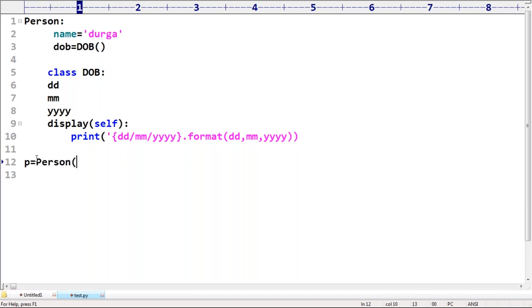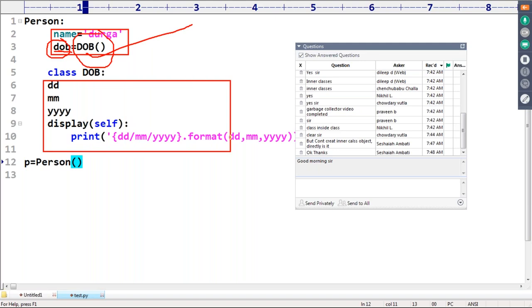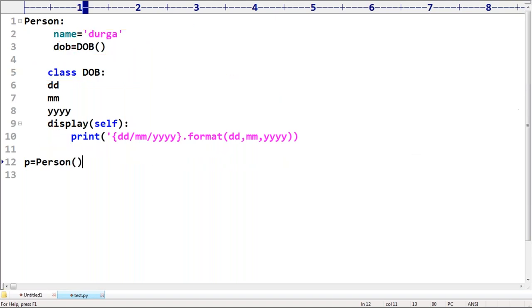Now if I create a person object, P is equal to new Person, the constructor will execute automatically. The date of birth field will be created, and further the date of birth object will be created. Whenever a person object is created, because DOB is an instance variable, a date of birth object will be created. Which properties and methods are required for this date of birth, I already defined inside the date of birth class, which is part of the person.